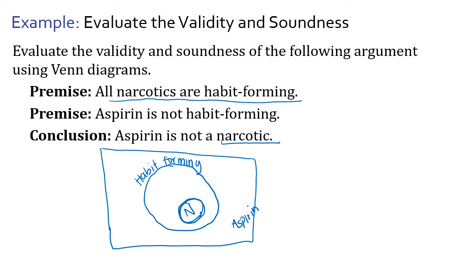So in my opinion, this is sound and valid. This conclusion follows from the premises. Aspirin is not habit-forming, which means it's outside of this circle. And the only way to be in the narcotic circle, you have to at least be in the habit-forming circle, which we were told aspirin is not. So this is a valid argument, and I would say this is very sound because the premises are true.